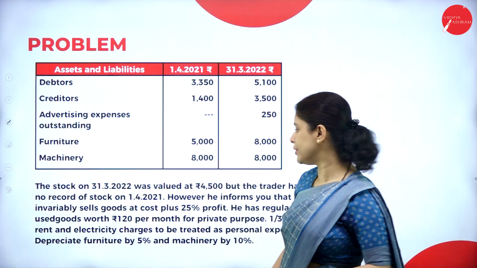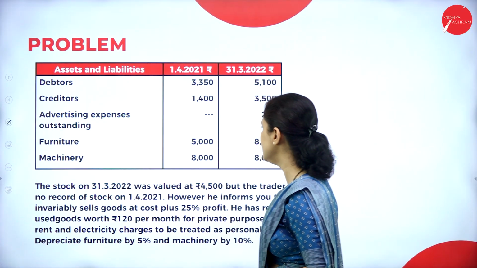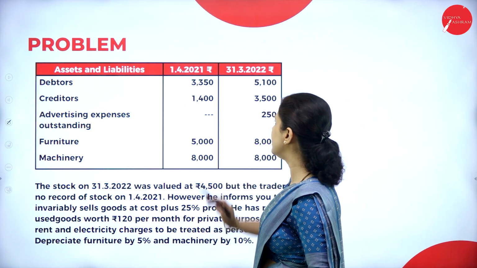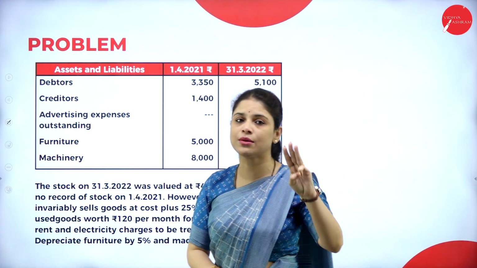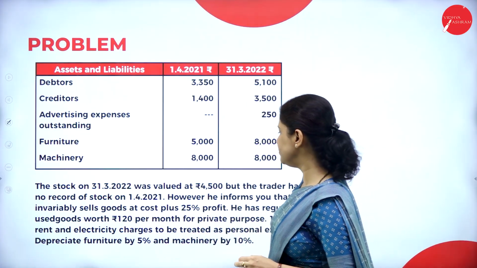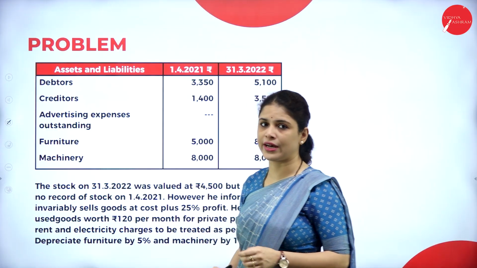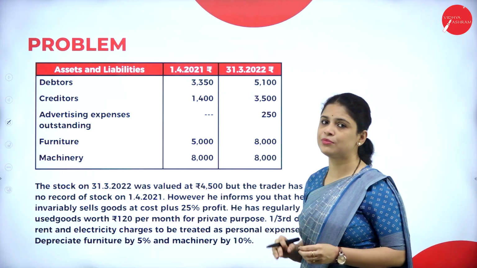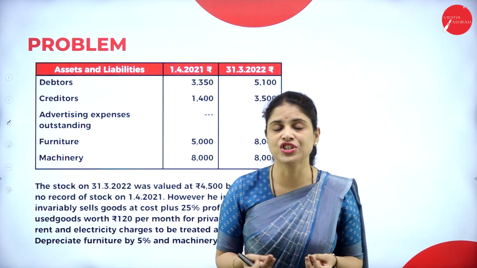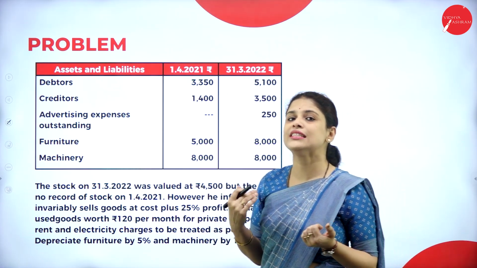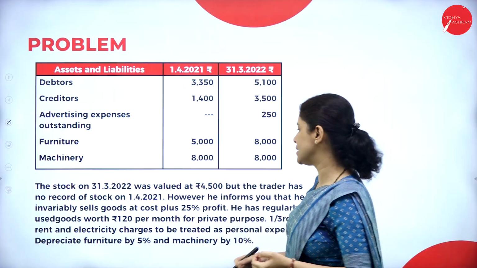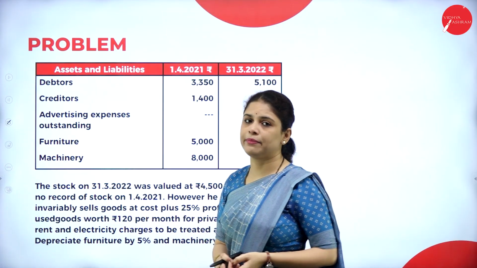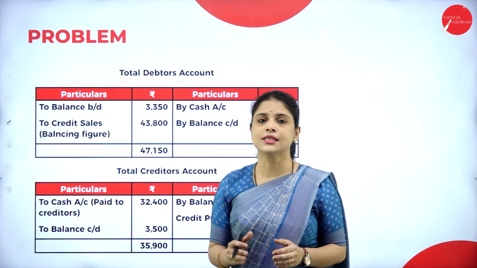So here you have to depreciate the furniture by 5%. That means the furniture is 5,000 at the beginning of the year. At the end of the year it is 8,000. That means 3,000 more they bought and they said 5% is of furniture. So what we will do, we will assume that the furniture is purchased in the middle of the year. So we will charge depreciation for that remaining furniture for 6 months and machinery by 10%. Now let us do the solution.